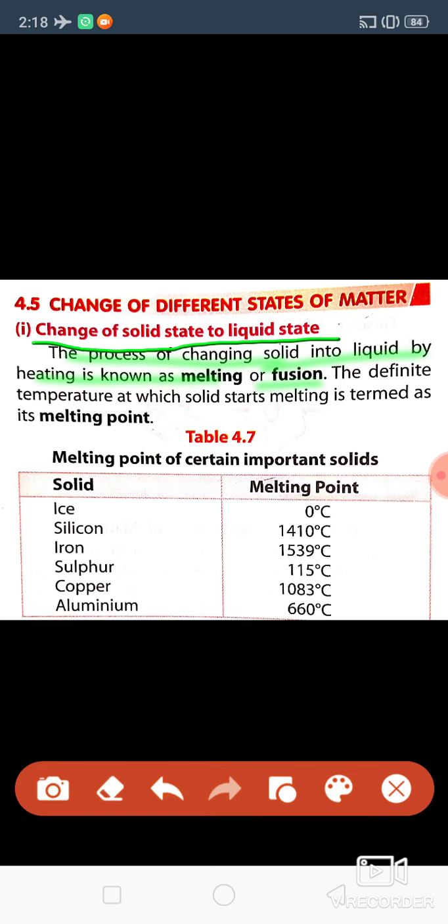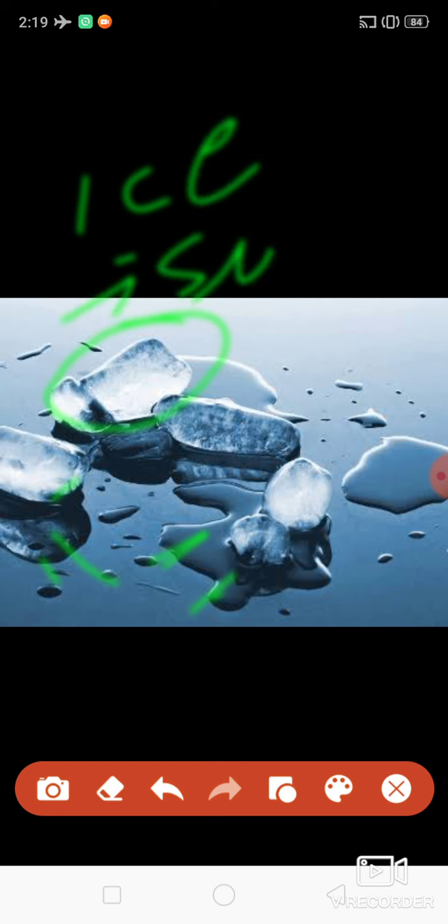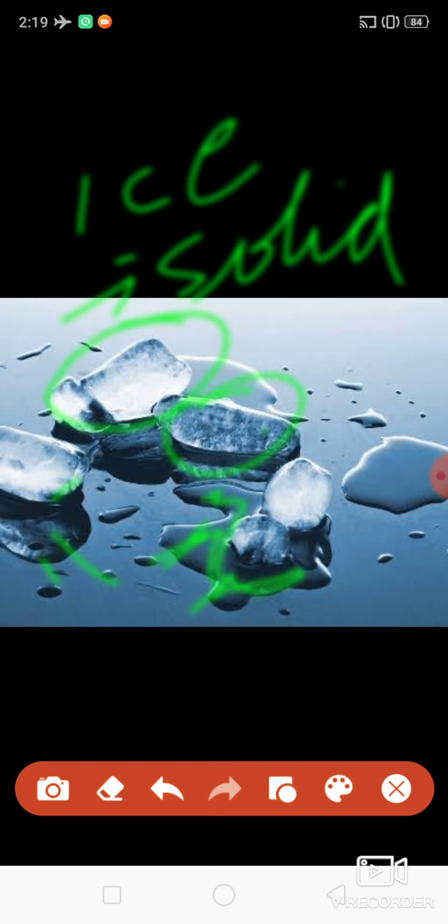You can see this is ice changing into liquid. Ice is a solid, and this ice is changing into water. Water is liquid.